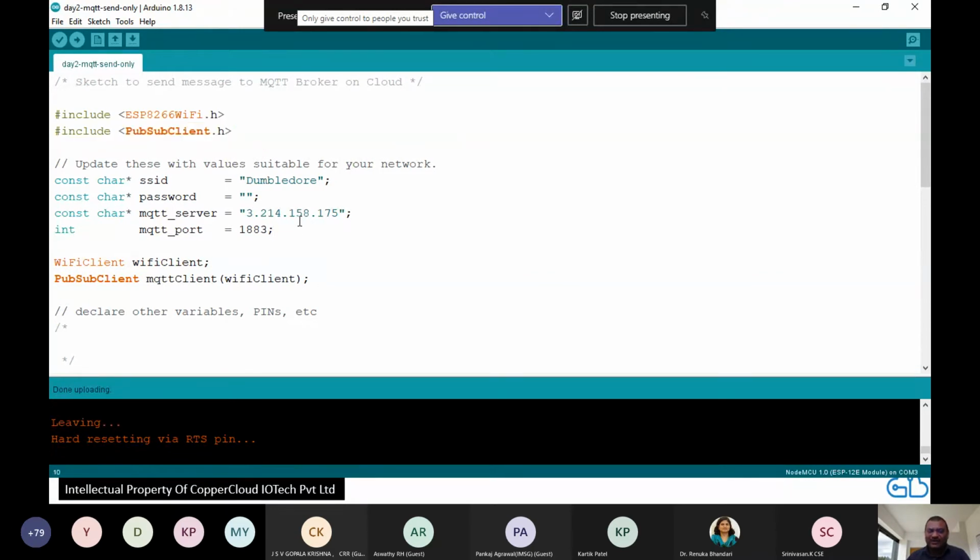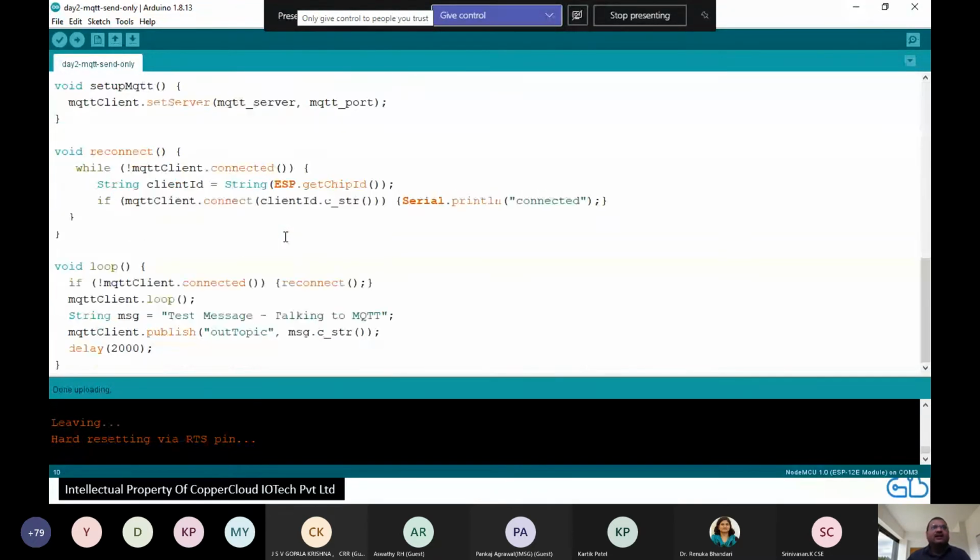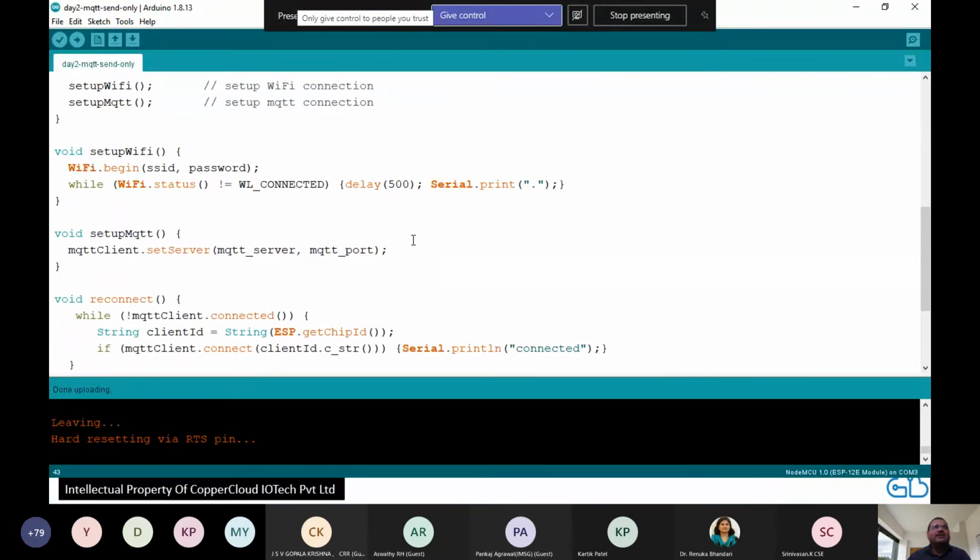Of course, when you connect to MQTT, you first have to connect to the internet, right? So this is the connection to the internet that you are getting right now. This is the hotspot on my mobile phone, and this is the IP address that I have just typed, and the port. So you're making two connections. The first connection is to the internet. The second connection is to the MQTT server available on the internet. You connect to these like this.